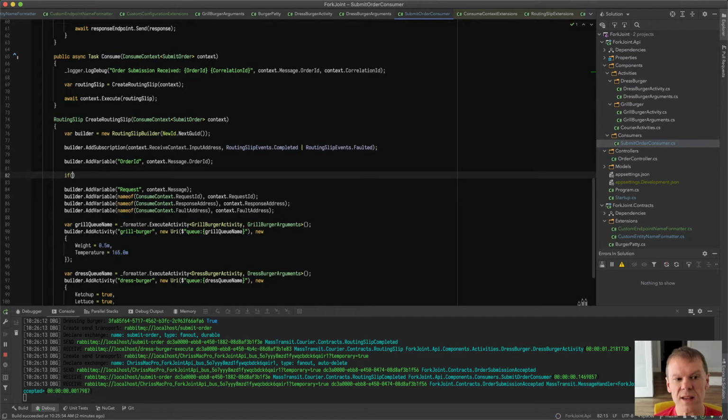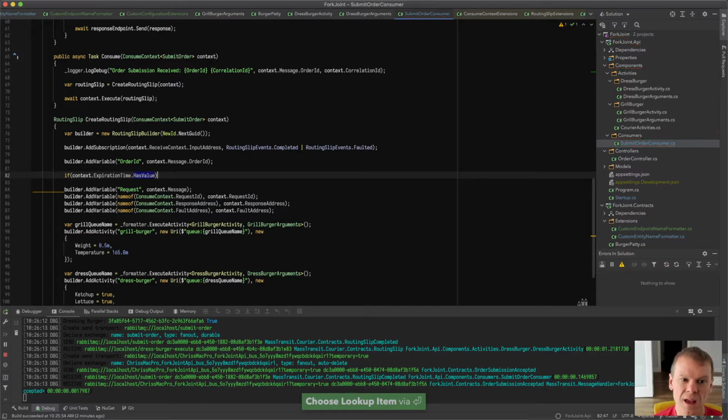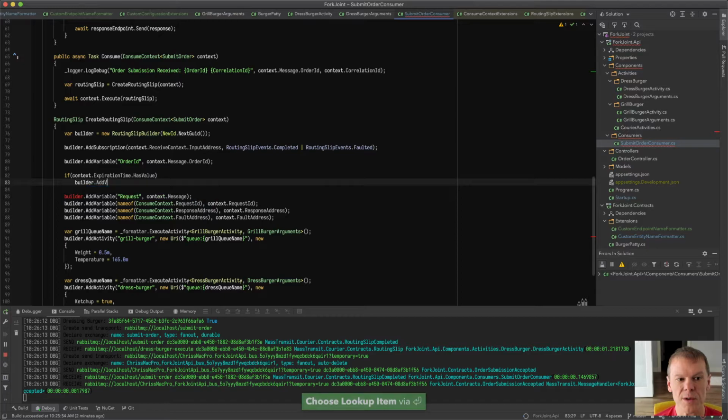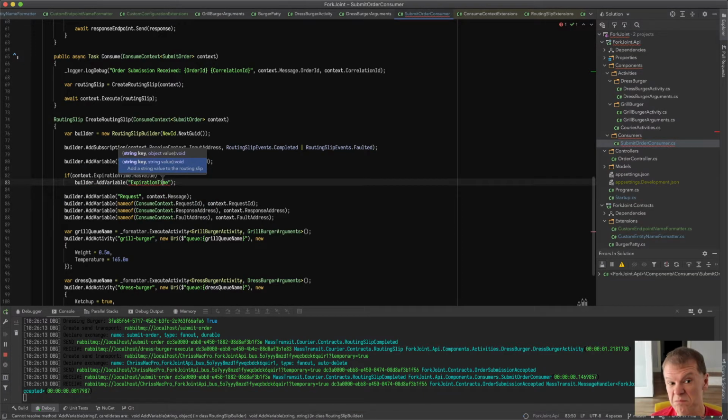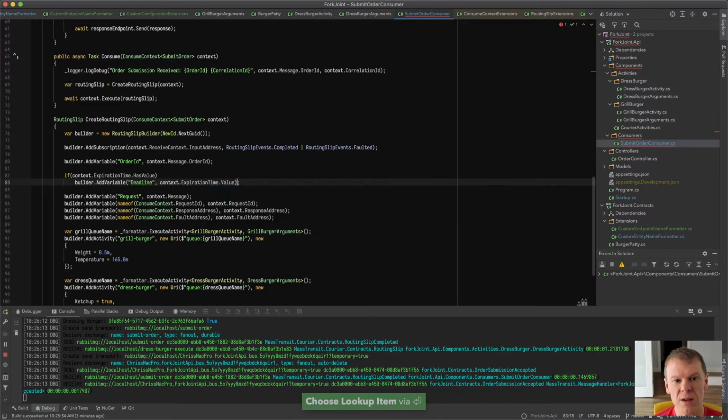We can actually look at the context of the message and see if it has an expiration time. And if it has an expiration time, we could do something like builder.AddVariable, and we could put expiration time, or we could put deadline. The terminology deadline makes sense in that it isn't using the same word as the message header, and it lets me know that I want that. So I can just do expiration time value, and then I have the deadline in there.